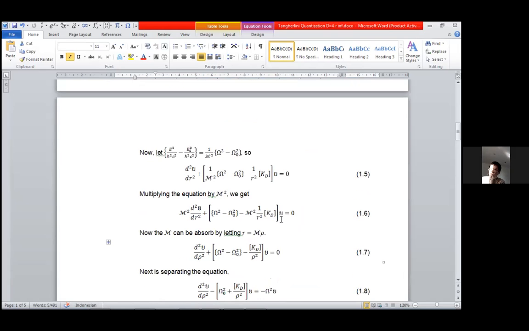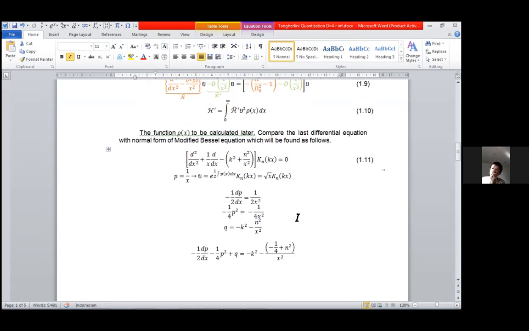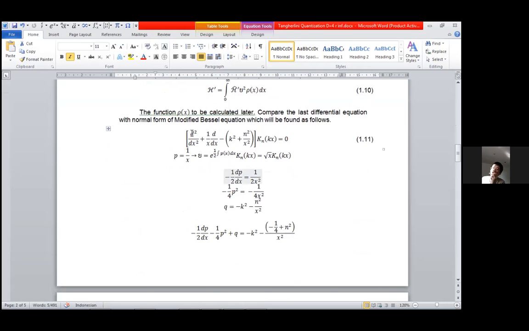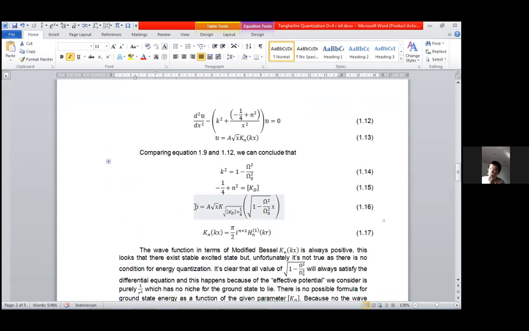And then after several substitutions to modify this equation, we can compare it to the normal form of the modified Bessel equation, K_ν and I_ν, and we will arrive at the summary that the solution of our master equation is in this form.